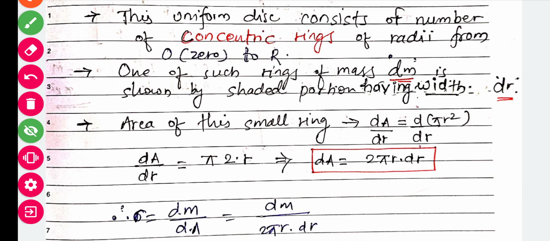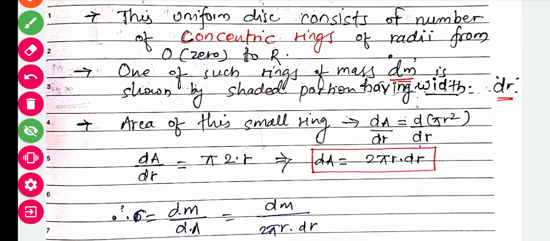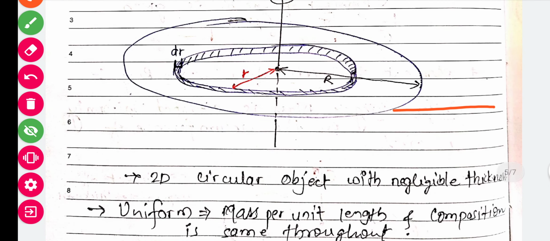So one of such rings of mass dm. As we have n number of rings, suppose I am considering just one ring that is having mass dm, shown by the shaded portion having width dr. As you can see here, this ring, the shaded portion, has mass dm, and the width of that ring is dr, width, not thickness.